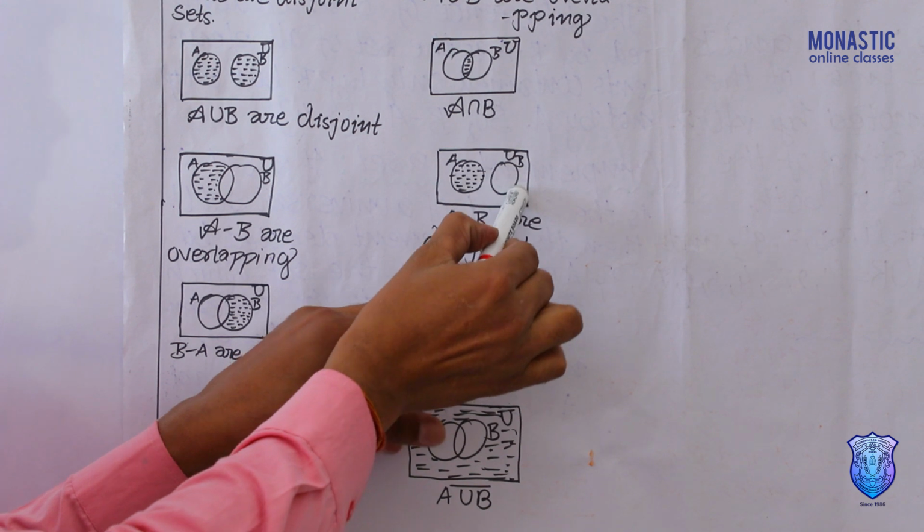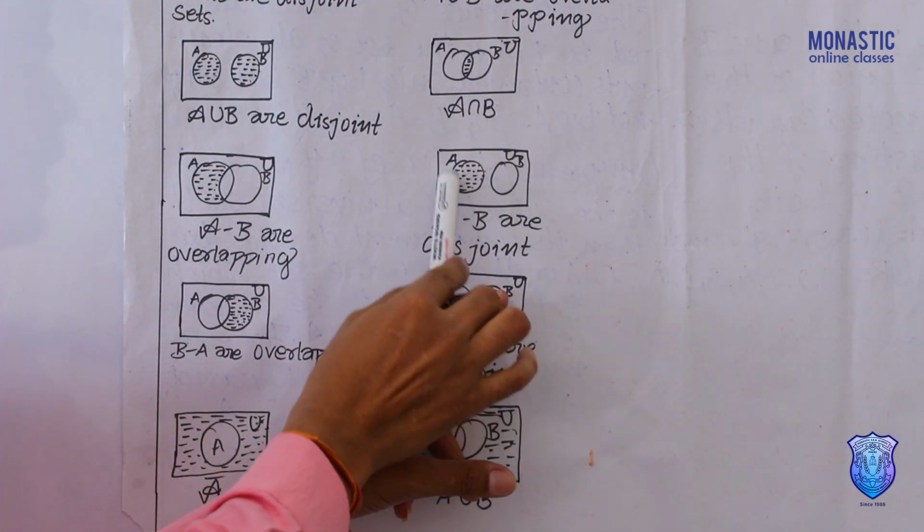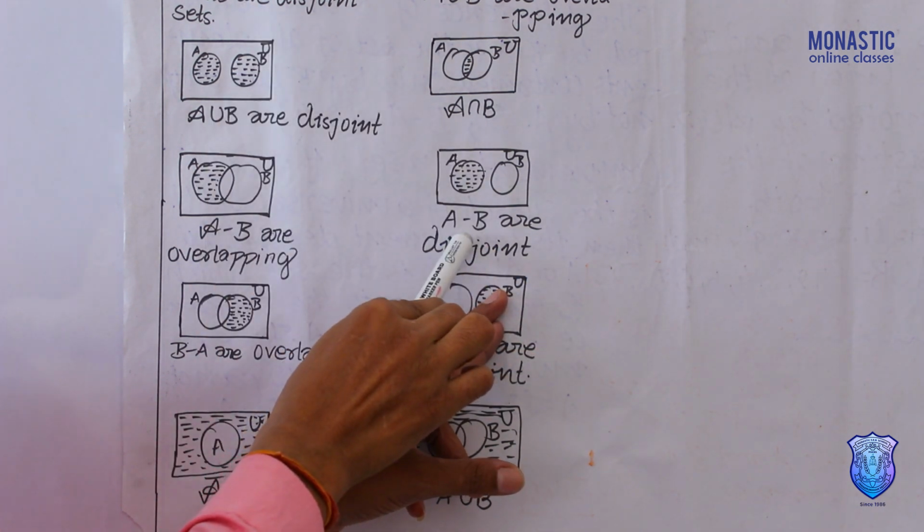If set A and set B are given there, in disjoint, if only A is colored, it means A difference B.